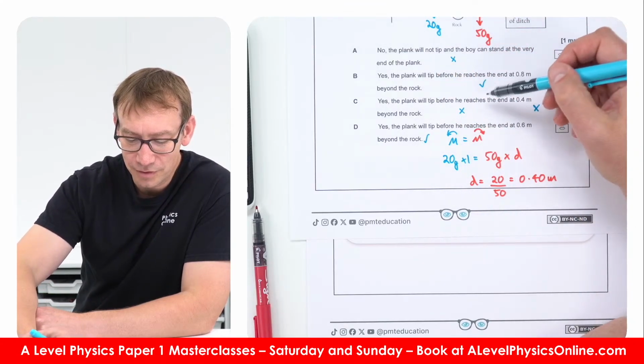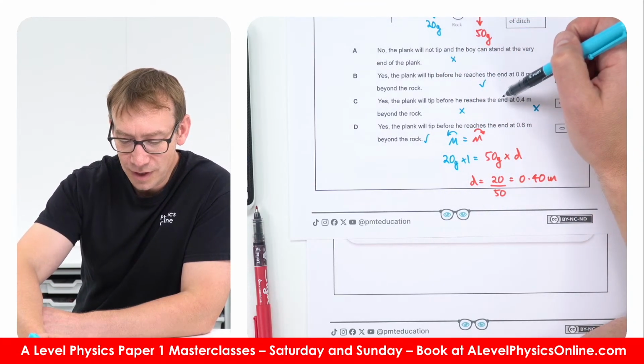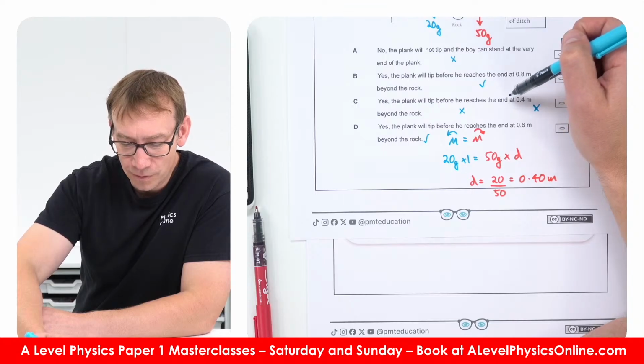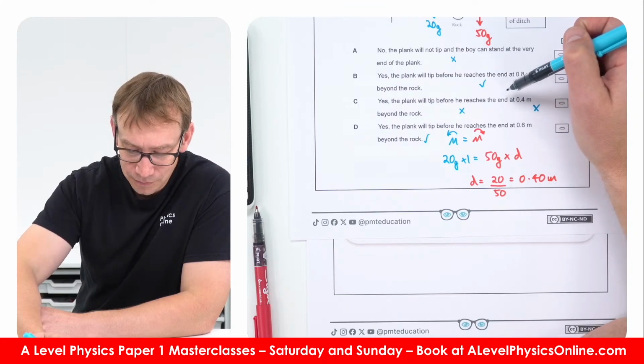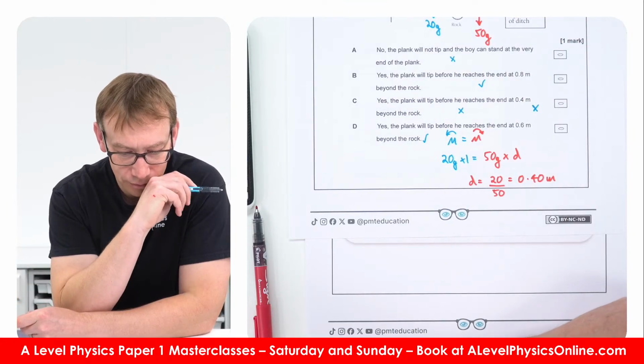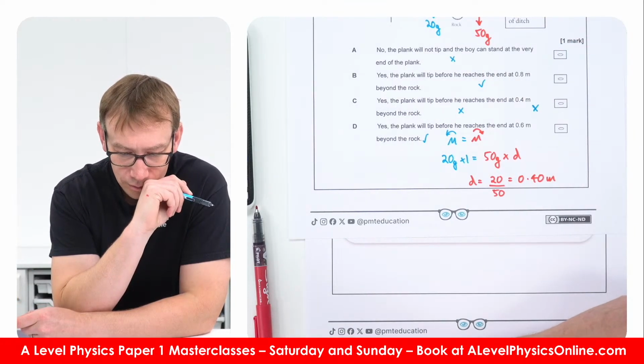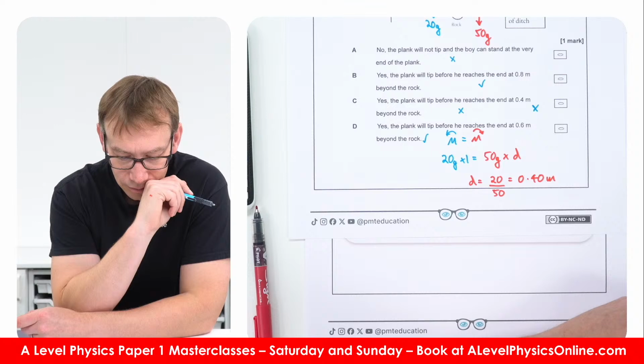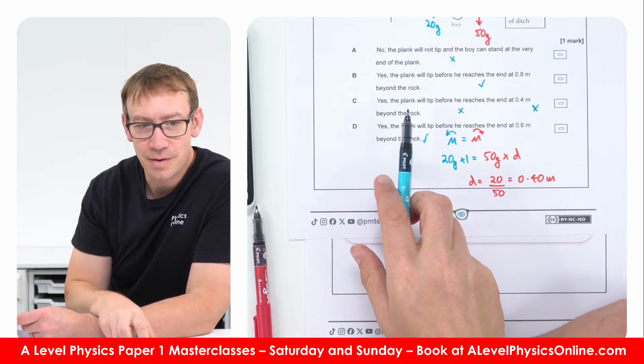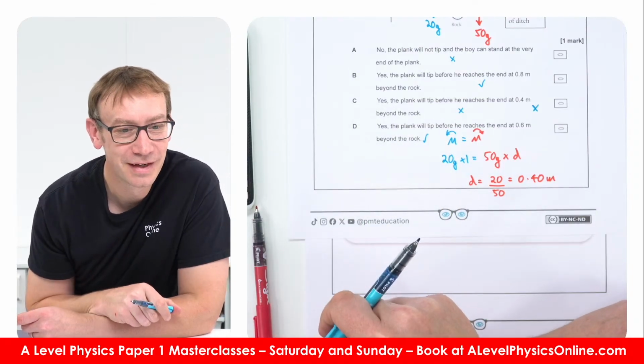So the plank will tip before he reaches the end at 0.4 beyond the rock. I don't think that's great grammar.